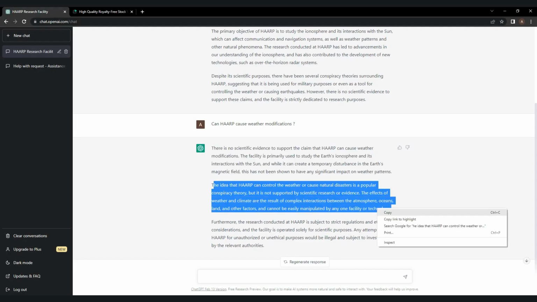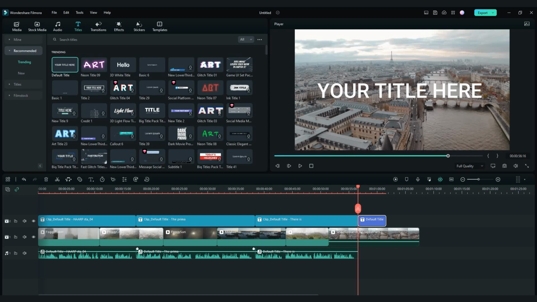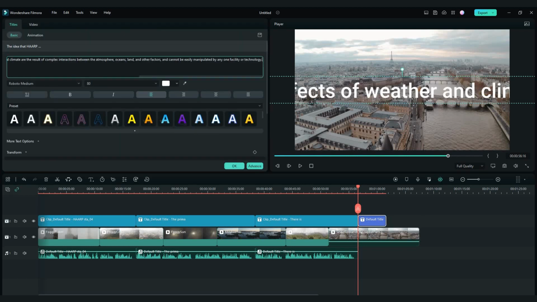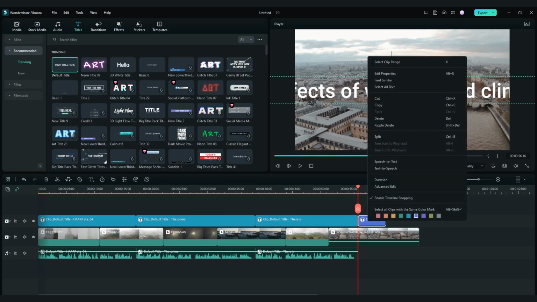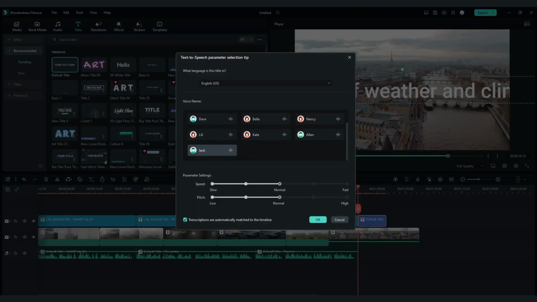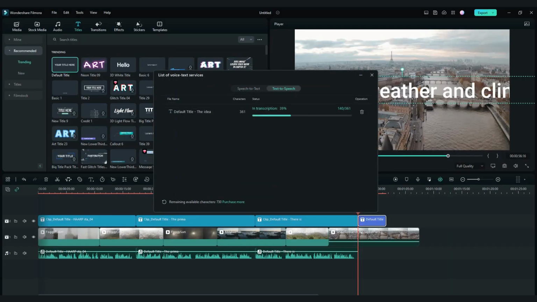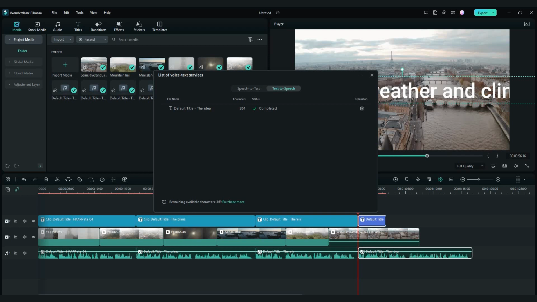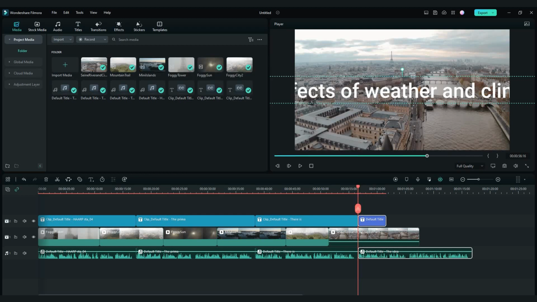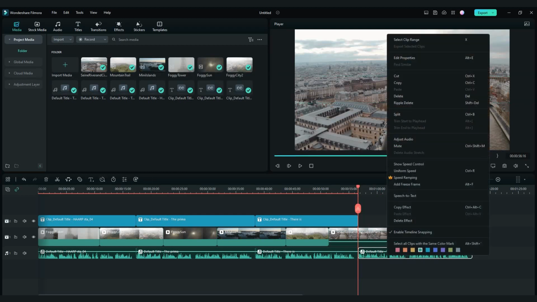Let's copy last paragraph. Paste to your video, and right-click and text-to-speech. Wondershare. Delete text layer, and right-click on voice, and speech-to-text.